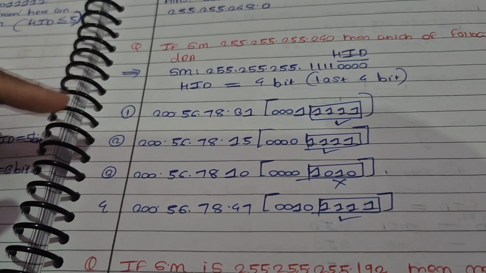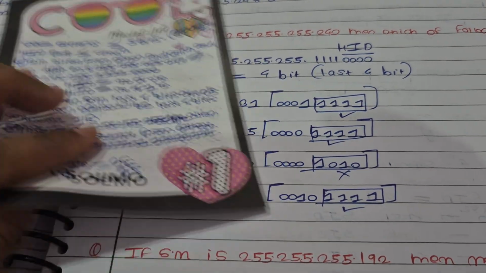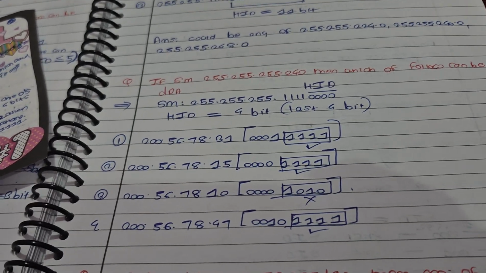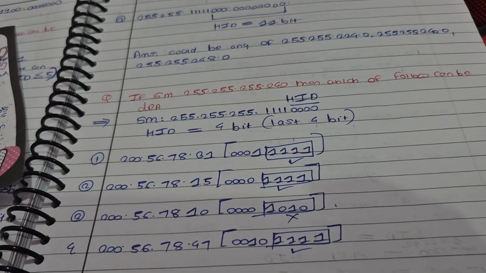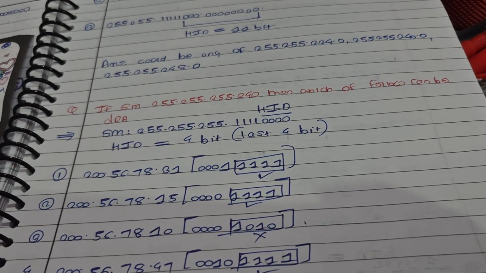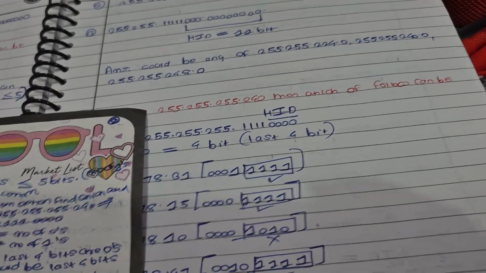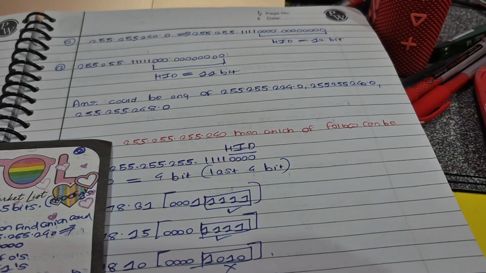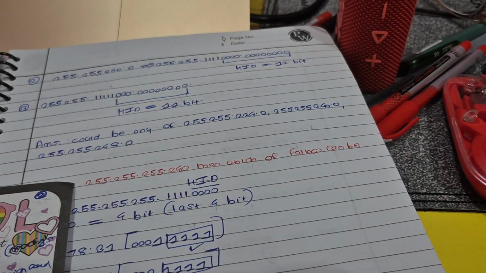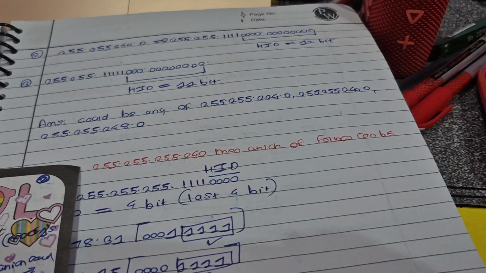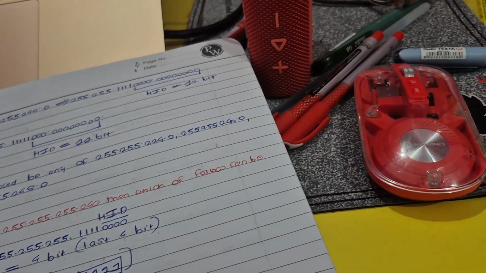So these three are the answer for this question, where we needed to find DBA after converting. So yeah, that's all. Here we need clarity about what is DBA, what is a subnet mask, and what kind of bits should be present in HID, whether 0s or 1s.